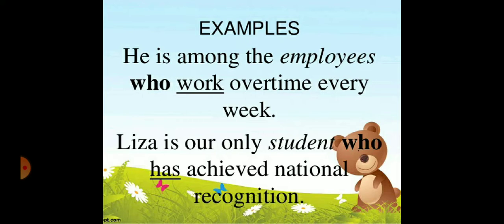So you will see the relative pronouns used after the antecedents. The verb will agree with that subject, employees, and after that who, that is relative pronoun. So verb will agree here plural. Why? Because employees, that is plural subject, and that is connected with relative pronoun who. That's why it will take plural verb.